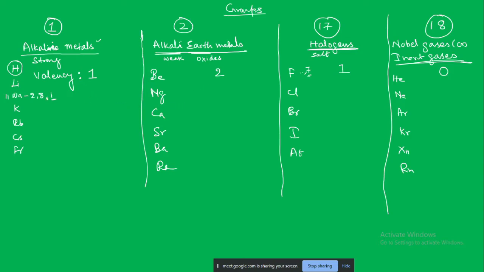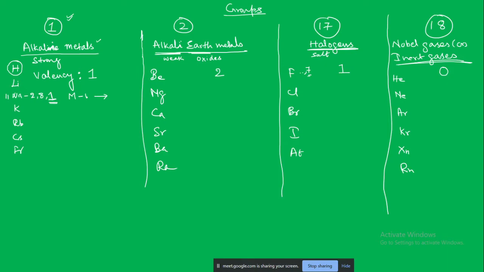Now we are saying that it has one electron in its outermost shell, in the valency shell, in group 1. So is it going to lose the electron to gain stability, or gain an electron for stability? Will it lose this electron or gain it for stability?